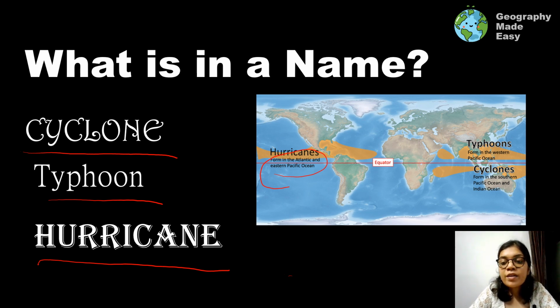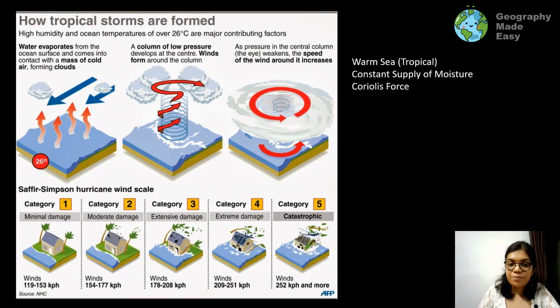It is called typhoon in the Western Pacific Ocean, so typhoons are a common phenomenon in the Japanese Sea, in and around the islands of Japan, and we call them cyclones in the Southern Pacific Ocean and Indian Ocean. And so the entire South and Southeast Asia calls these storms cyclones.